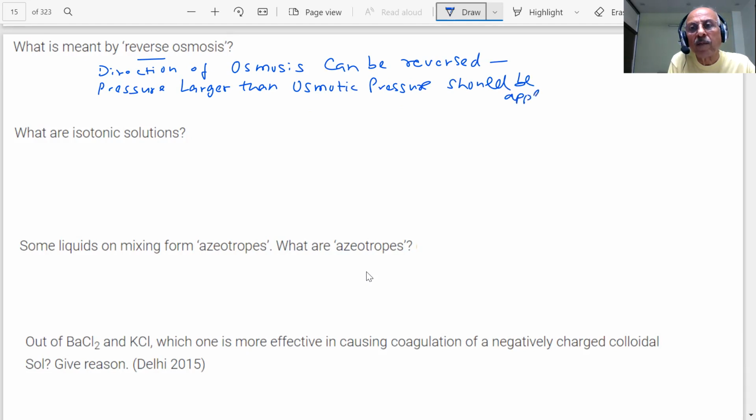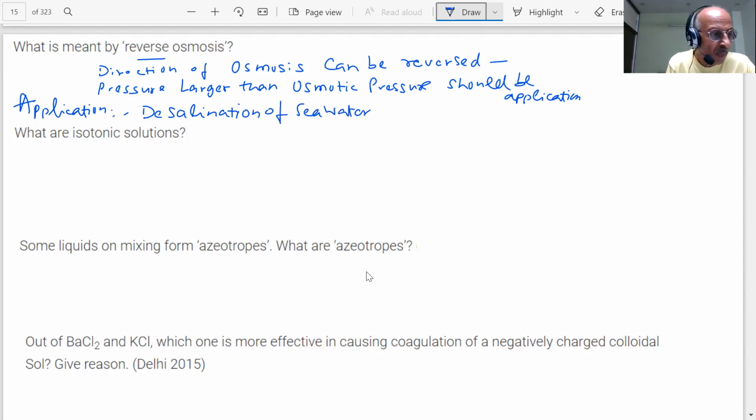Student, can you give me one important application of this which has been asked in the paper? It was desalination of seawater. Desalination, student. What is that? Why is it done? It is done to meet the water requirement; it is a water purification process. Water will not be pure otherwise, it cannot be used.